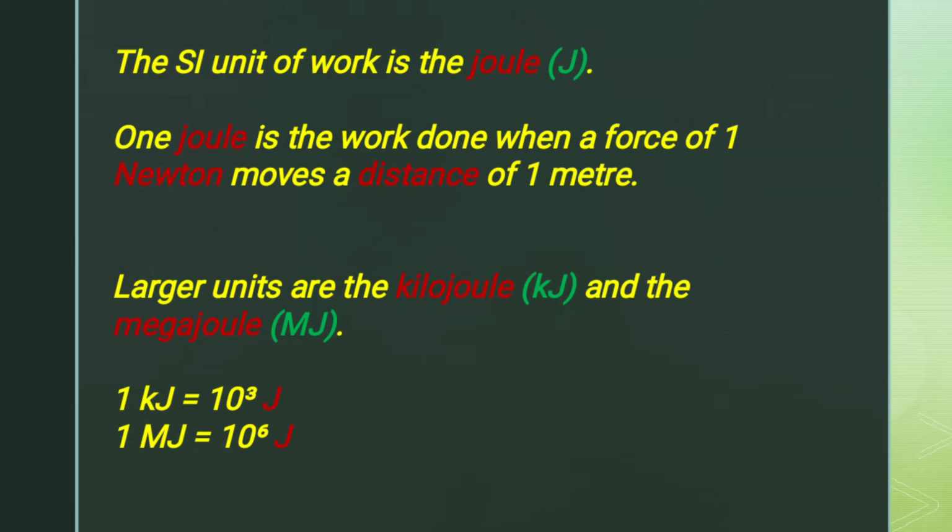We have other multiple units or larger units of the joule. They are the kilojoule and the megajoule. And 1 kilojoule equals 10 raised to power 3 joules. That is, 1 kilojoule is equal to 1000 joules, and 1 megajoule equals 1 million joules. The symbol for kilojoule is kJ, and the symbol for megajoule is MJ.